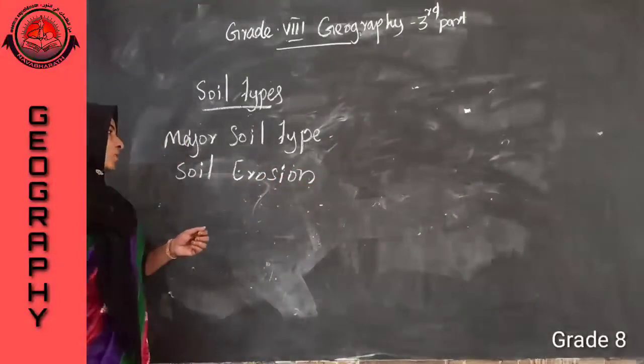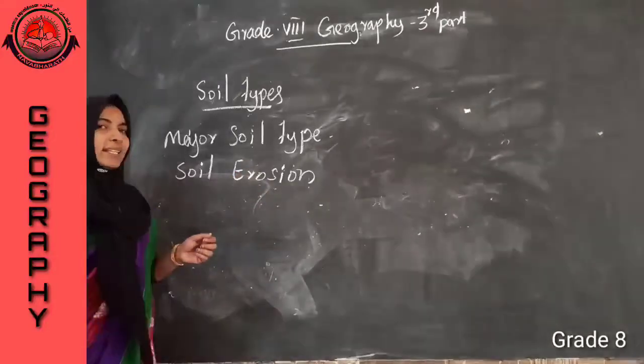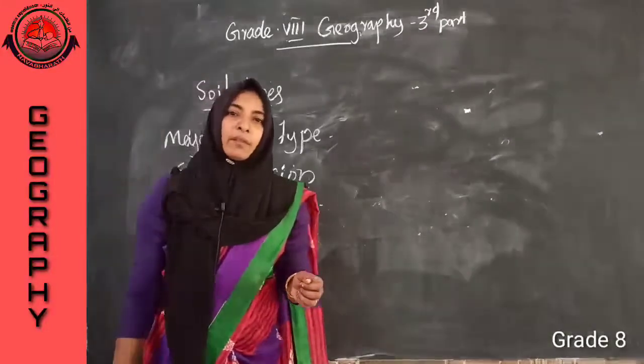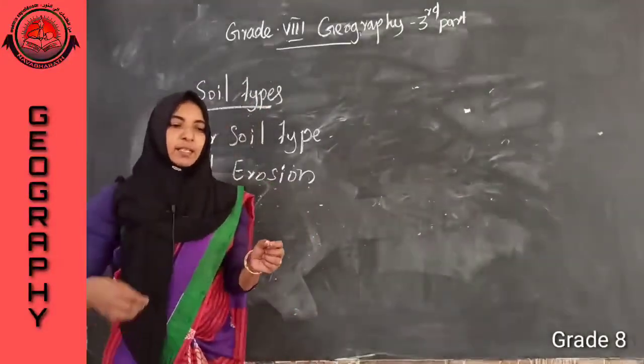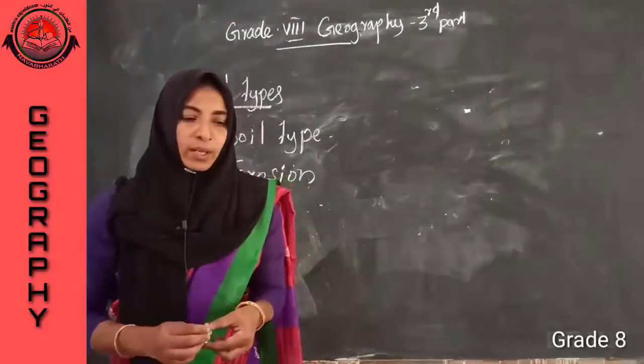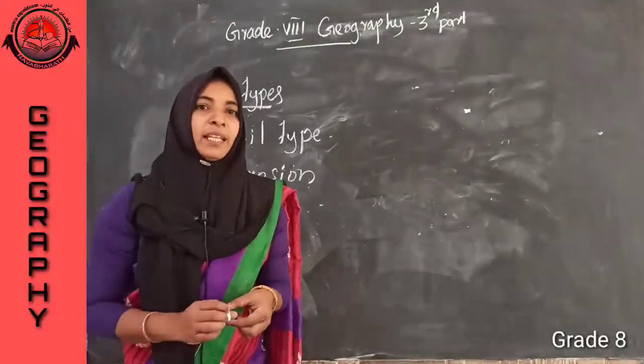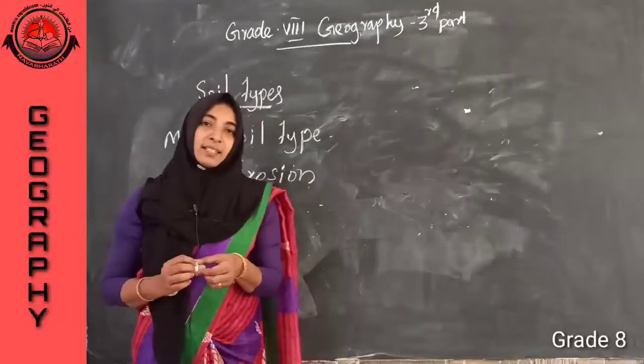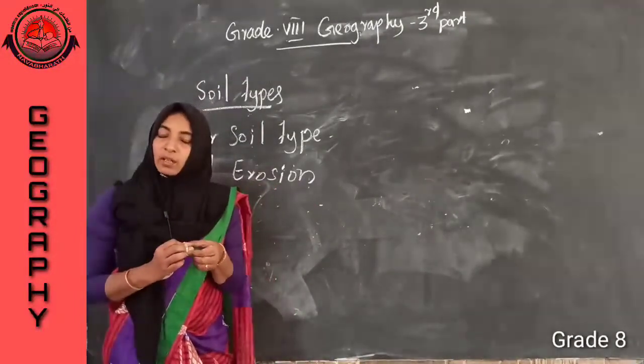Listen, soil erosion. It is a process by which the upper layer of the soil is removed from the earth crust. What do you mean by soil erosion?